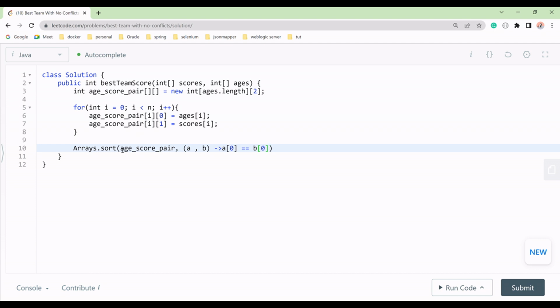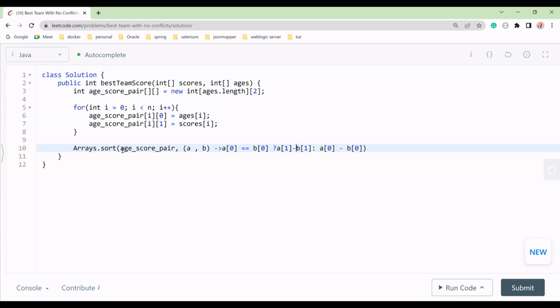If they are equal, then we will do a of 1 minus b of 1. If not, then we will do a of 0 minus b of 0. So we are sorting and assigning the value.